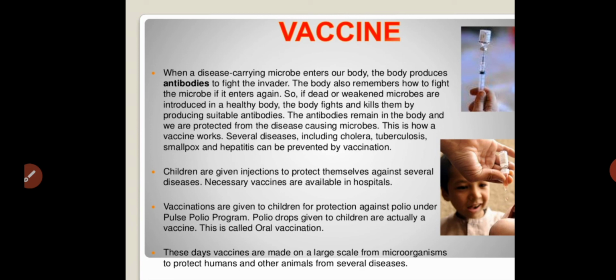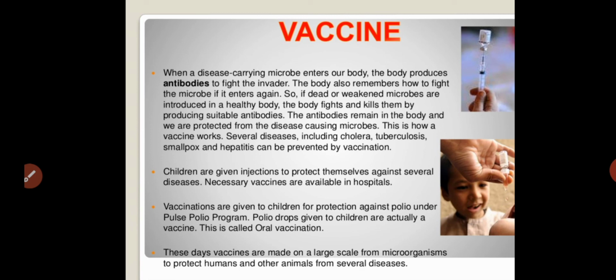Sometimes strong microorganisms enter our body, and the antibodies produced by the immune system are not able to recognize or fight against that stronger microorganism. Then you have to take the vaccine. The antibodies remain in the body and we are protected from the disease causing microorganisms. This is how a vaccine works.